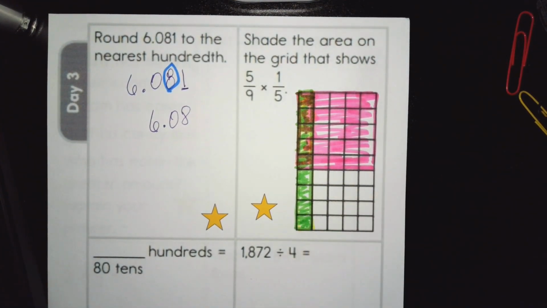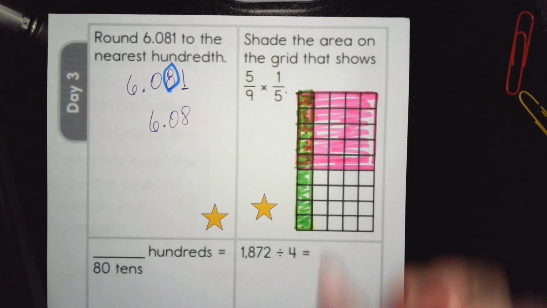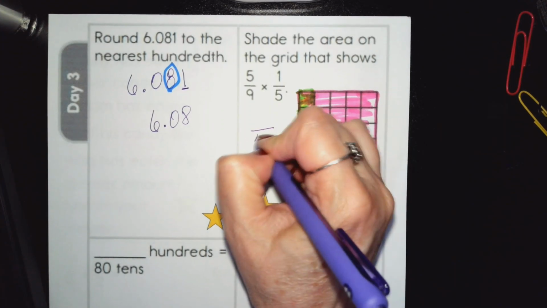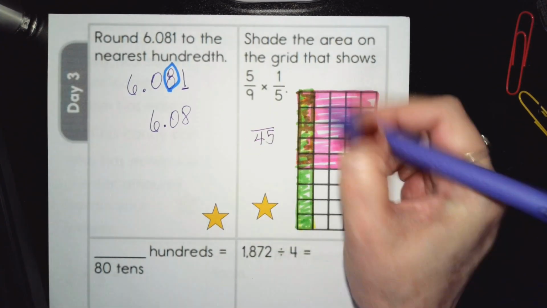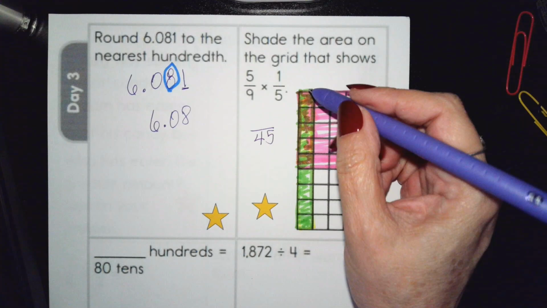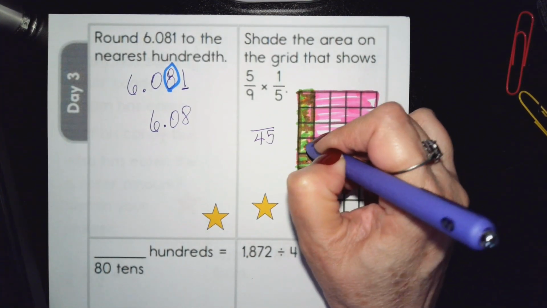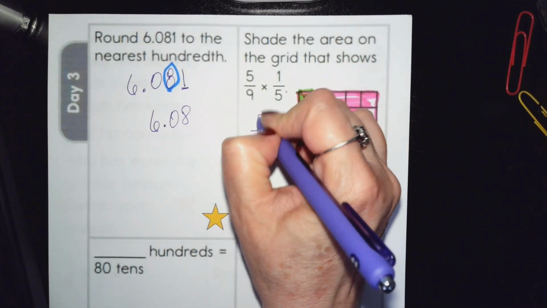Okay. Now, there are 45 squares, so we know the bottom number is going to be 45. How many are shaded with both colors? 1, 2, 3, 4, 5 of them.